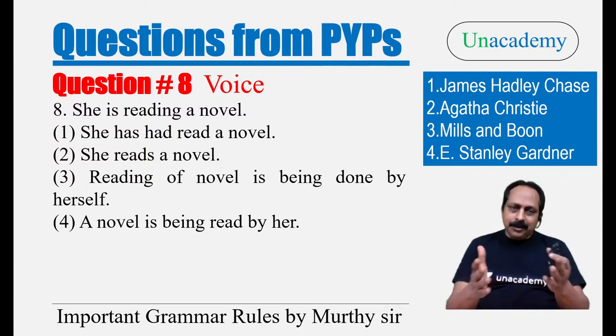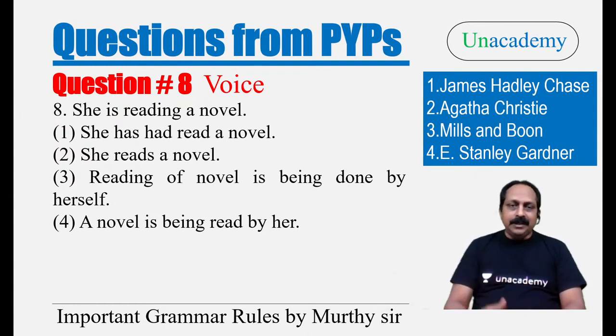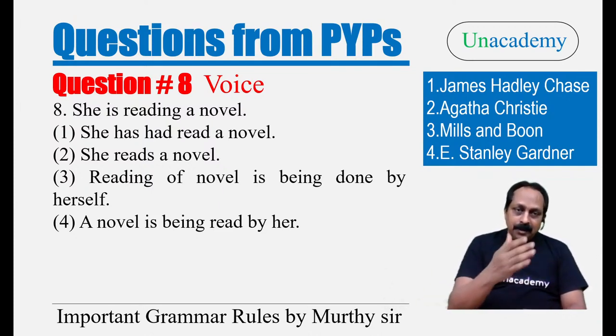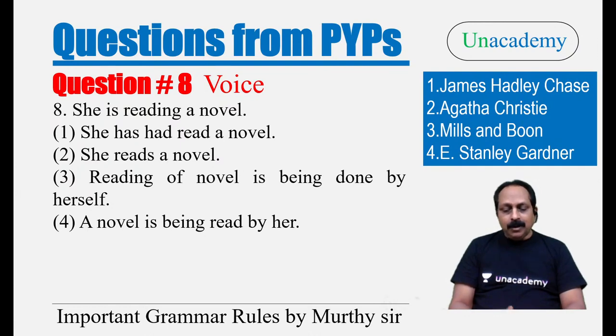There are so many techniques to answer the questions. To save your time, slowly I'll be teaching. First, you should know which tense this is, present continuous. And she is reading what? A novel. Novel becomes a subject. How many options are there starting with a novel? Only one option, in 1 second you can decide the answer. What is the answer? The fourth option is the answer. A novel is being read by her.